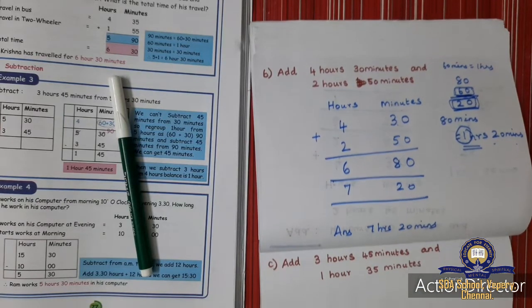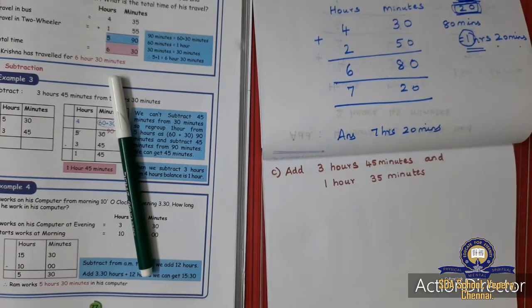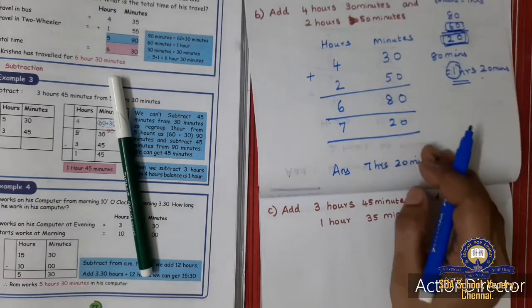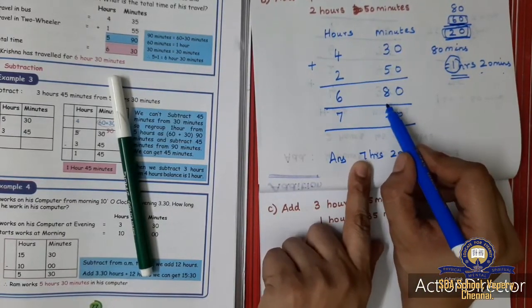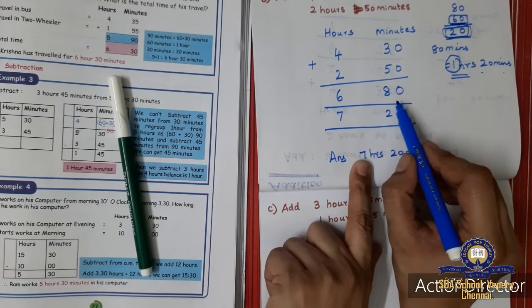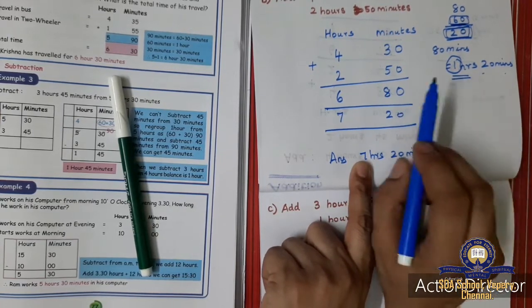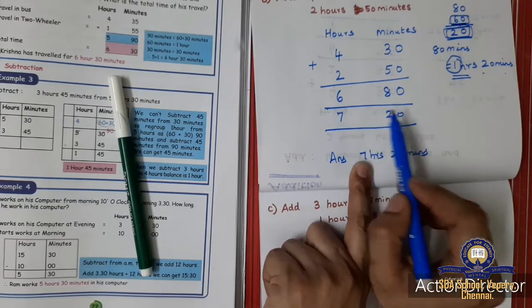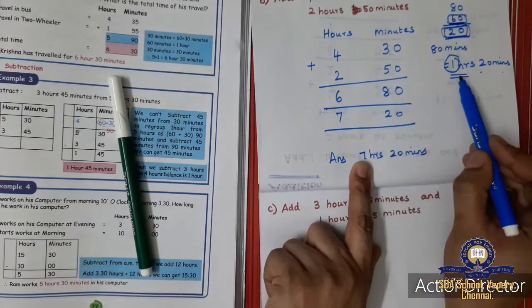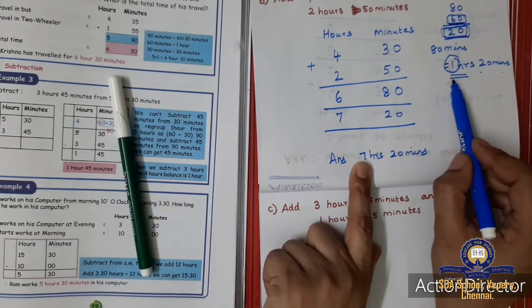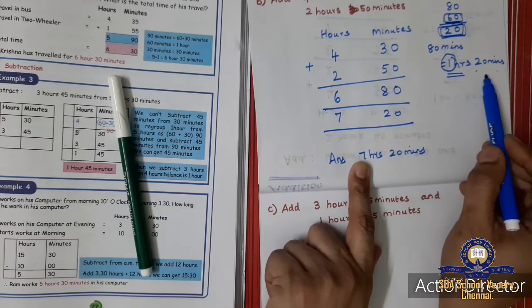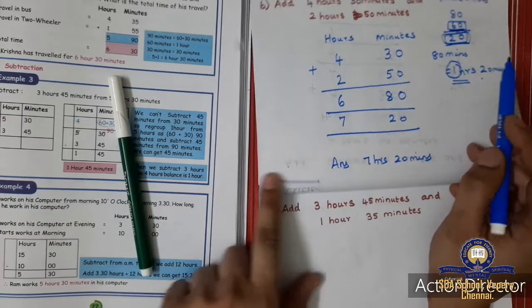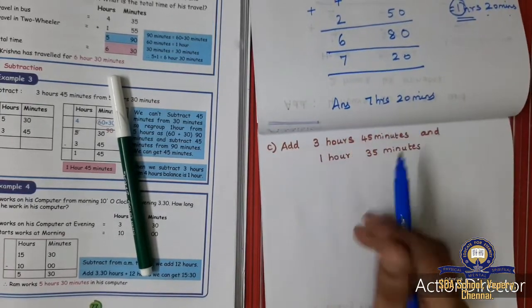Okay, yes, I think you understood now. So whenever you get a number more than 59 minutes, that is, if it is 60 also, you should do this to the number. So 80 minutes is 1 hour 20 minutes. 1 hour is 60 minutes. The 60 minutes I am writing as 1 hour, and this 20 minutes is the remainder. Okay, now I will do another sum.